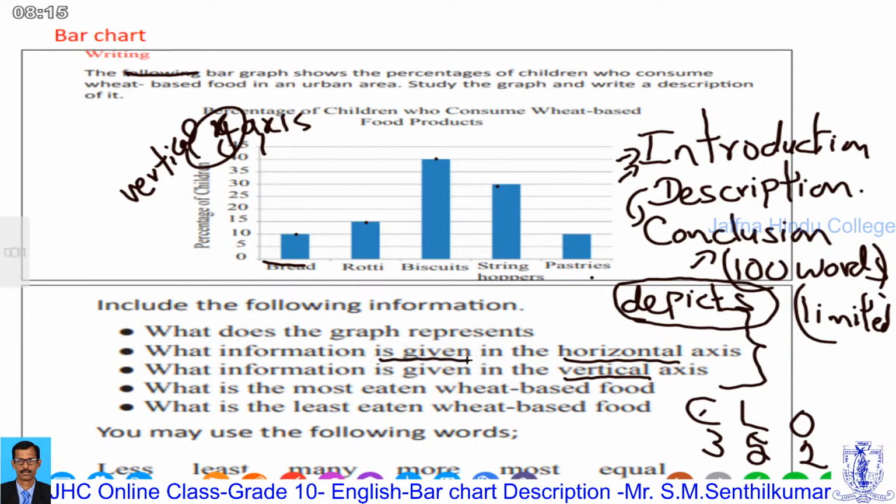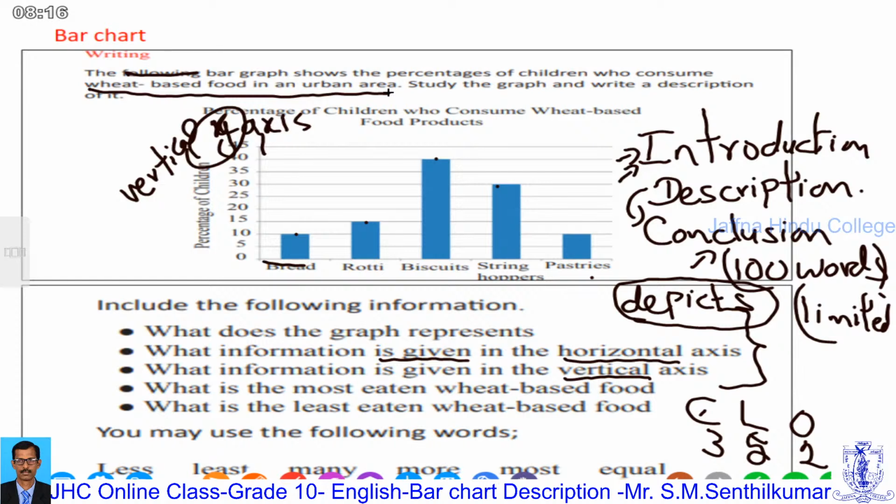What is the difference? I said, the horizontal axis depicts different types of wheat-based food in urban area. Add this phrase, different types of wheat-based food in urban area. That's all. We only have to copy it, not write it in our own words.